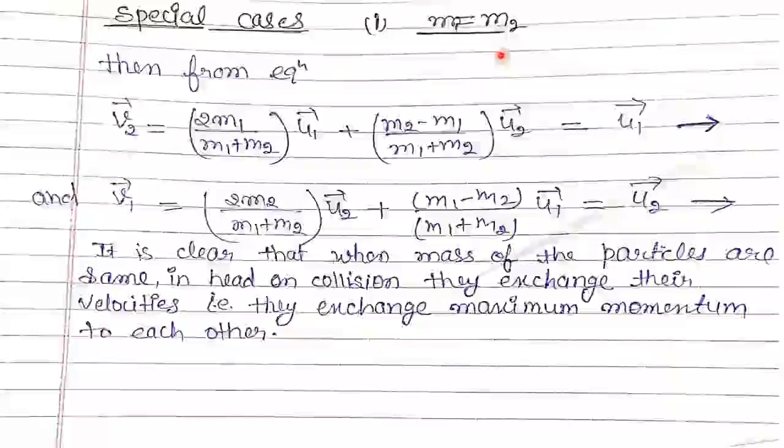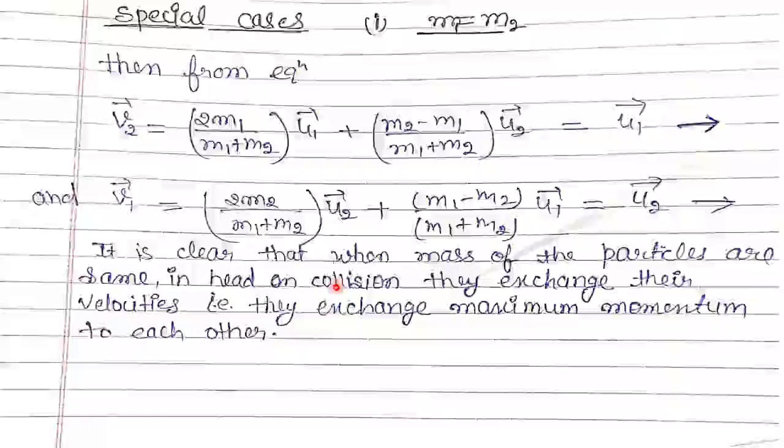What are the cases? Case one: if m1 equals m2, then in the equations of v2 and v1, by putting m1 equals m2, we get v2 equals u1, which is the velocity of the first particle before collision, and v1 equals u2, which is the velocity of the second particle before collision.